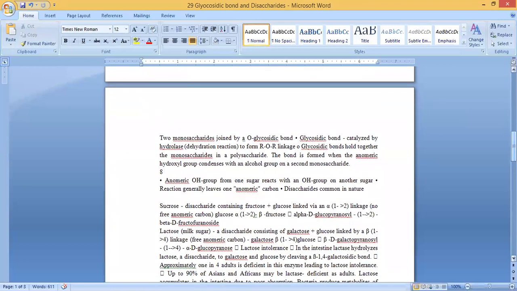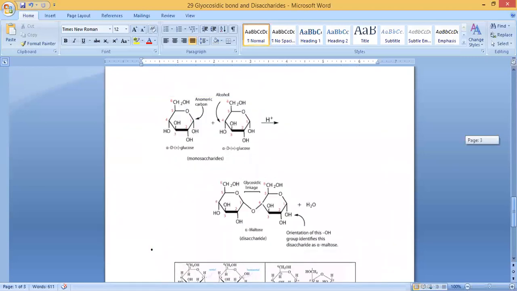The 2 monosaccharides are joined by the O-glycosidic bond. The glycosidic bond is formed by a dehydration reaction to form the R-O-R link, which holds together the monosaccharides in a polysaccharide. It is the bond formed when an anomeric hydroxyl group condenses with an alcohol group on a second monosaccharide unit. So let's see how glycosidic bonds are formed.